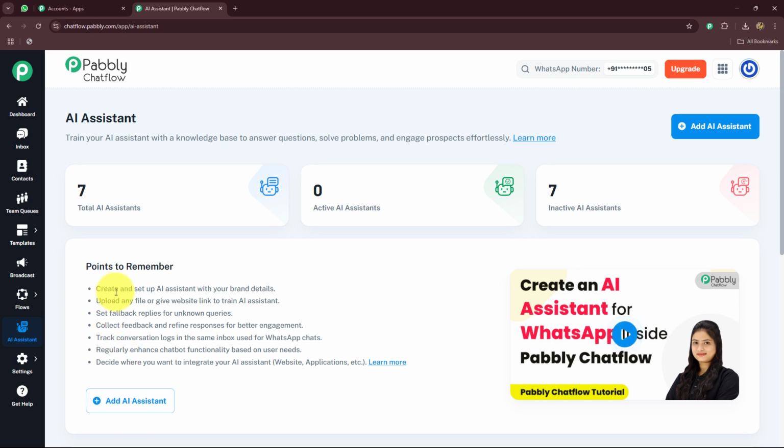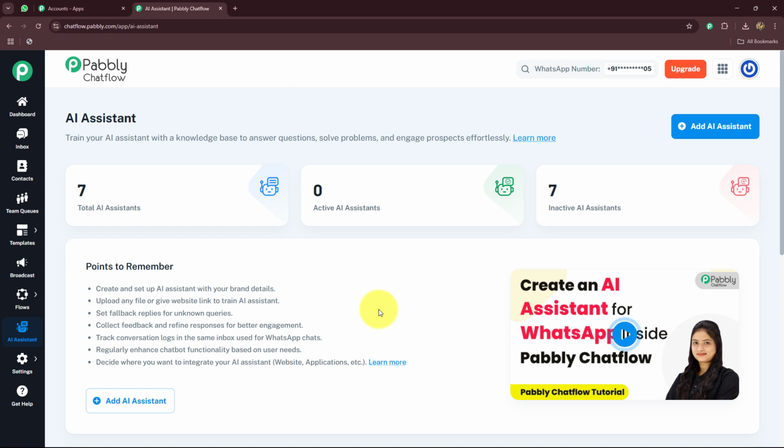But before that, you can read the instructions that we have to keep in mind before creating the AI Assistant for our business. Create and set up AI Assistant with your brand details. Upload any file or give a website link to train the AI Assistant. Set fallback replies for unknown queries. Collect feedback and refine responses for better engagement. Track conversation logs in the same inbox used for WhatsApp chats. Regularly enhance chatbot functionality based on user needs.